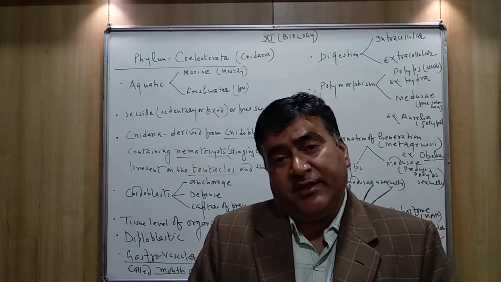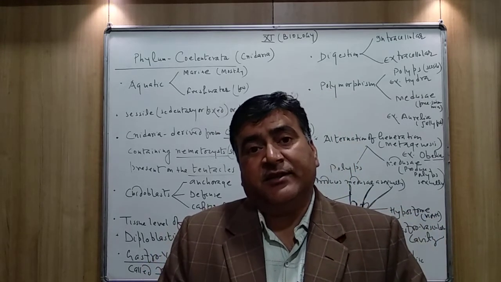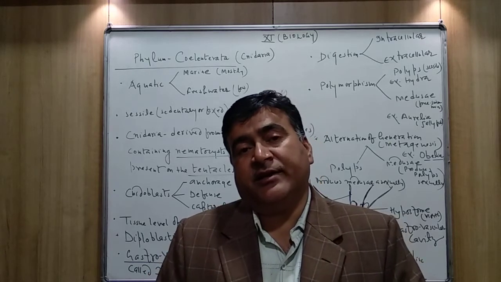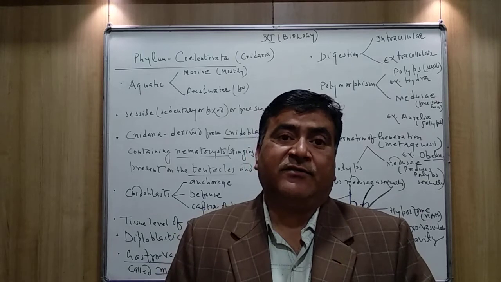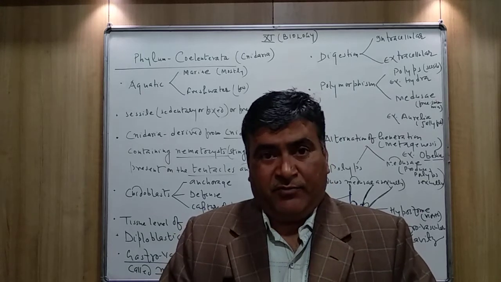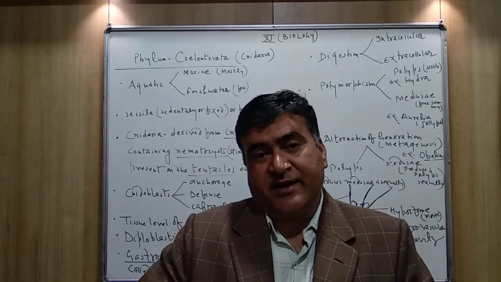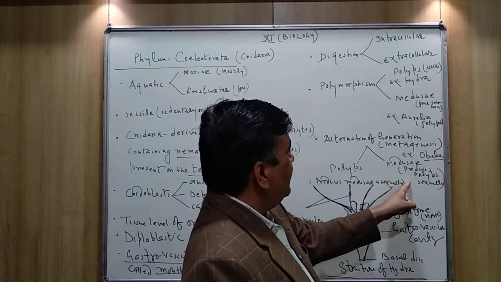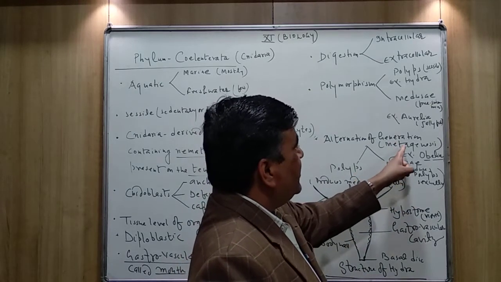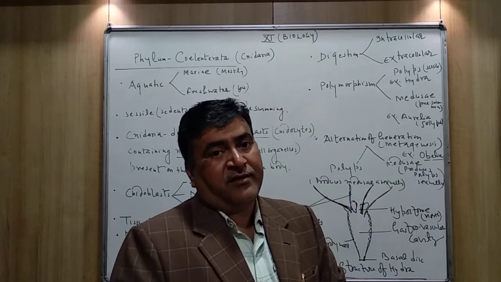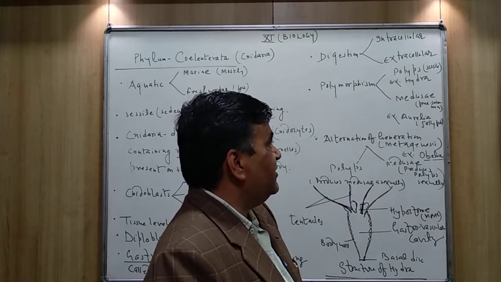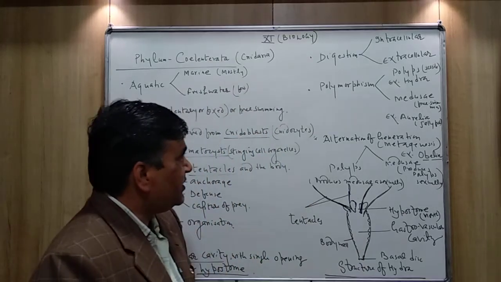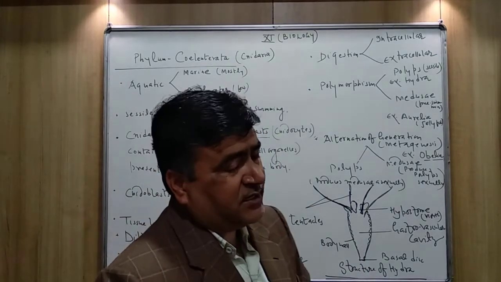So both the stages are included in their life cycle. Both the stages come in rotation, and that's why this is called alternation of generation. It means both the stages are alternated to each other, and this alternation of generation in the case of Obelia is also called metagenesis. It's very, very important that you note down the definition of metagenesis.